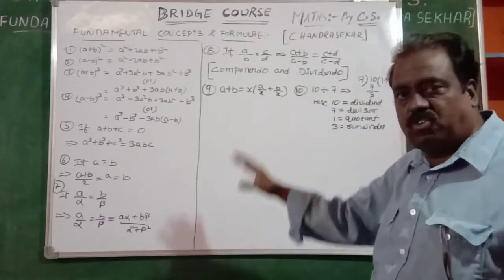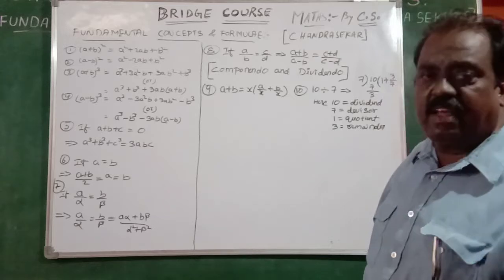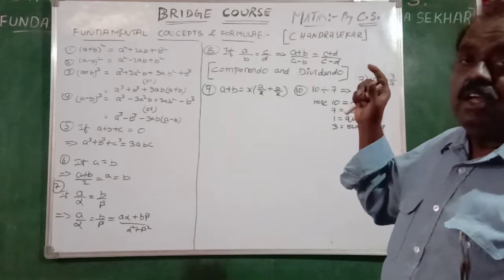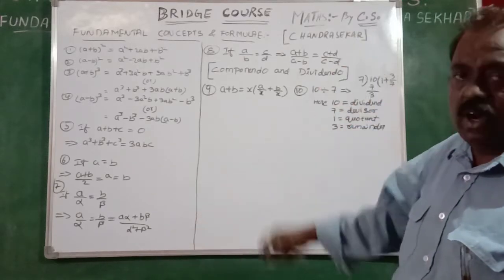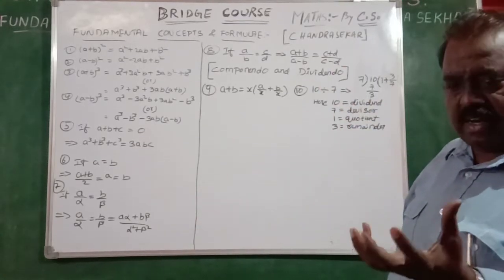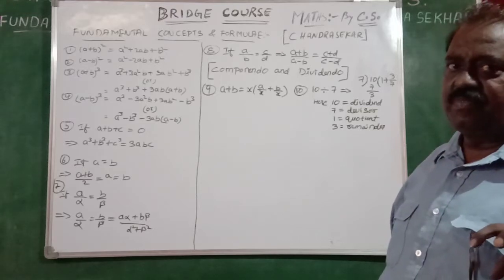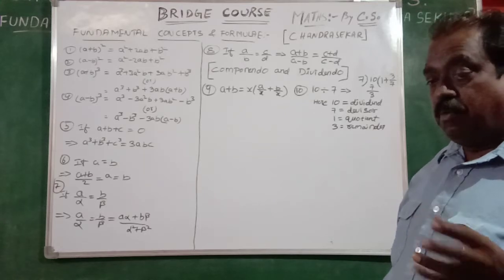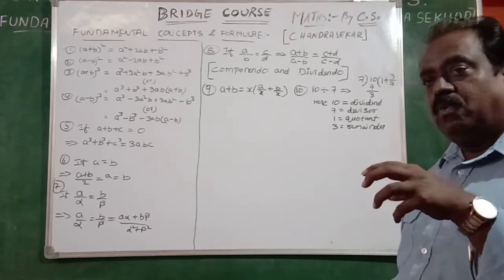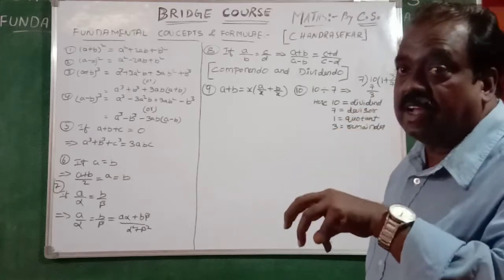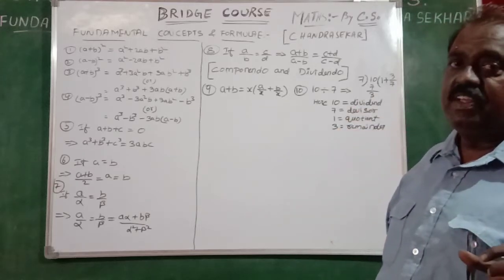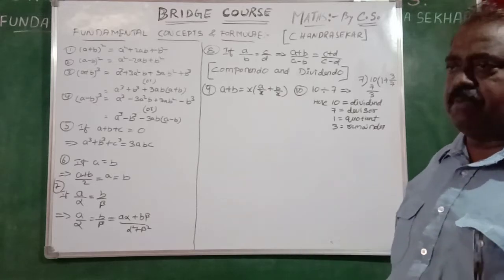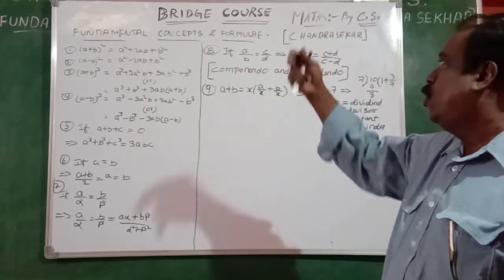Or calculus, or algebra, or matrices, so many different chapters are there. While we are learning that chapter, so many fundamental concepts are coming. At that time, it is not possible to tell about that particular concept. If you concentrate on that fundamental concept, the main chapter will go aside. For that purpose, in the bridge course, we